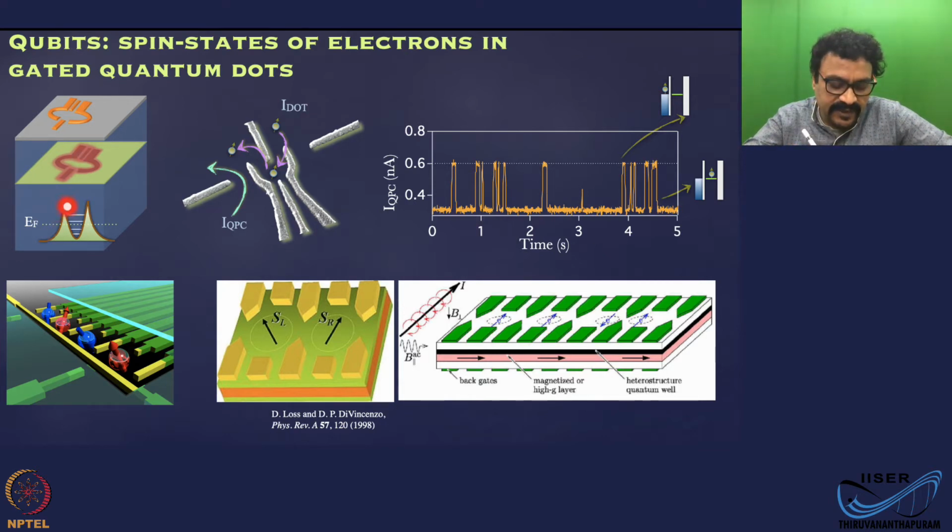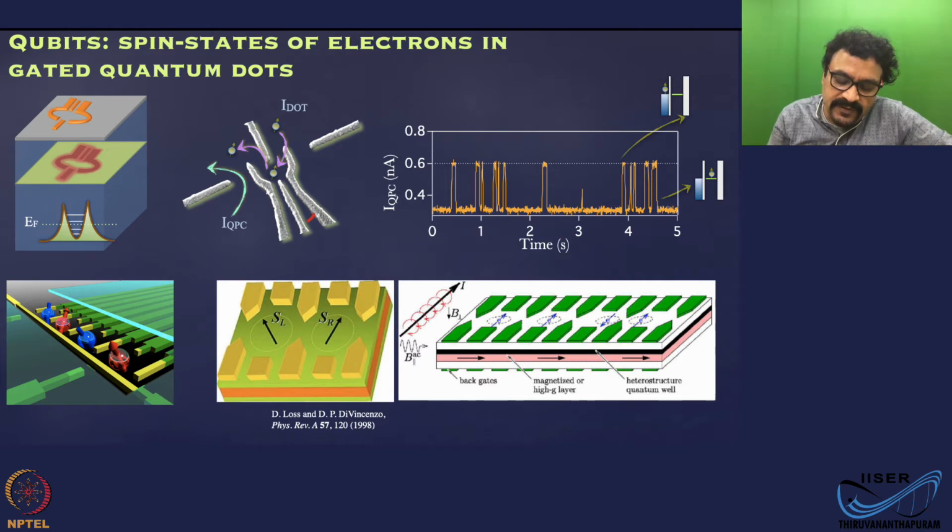And roughly, we can assume that there is a parabolic confinement for the electrons at the center here. And you can tune the gate voltages on any of these gates, and you can go to few electron regime by making these gate voltages more negative. And eventually you can empty the dot.